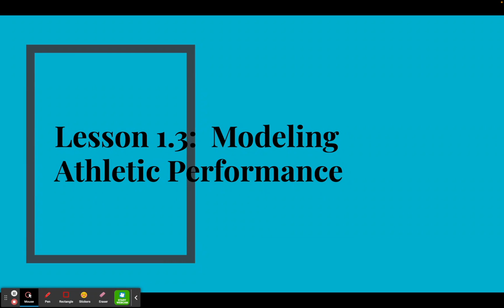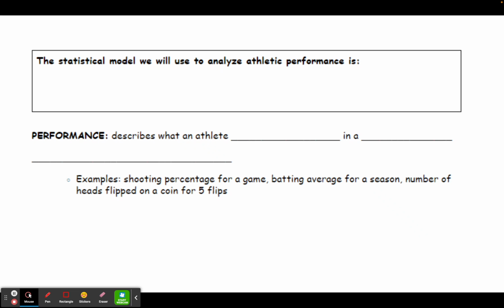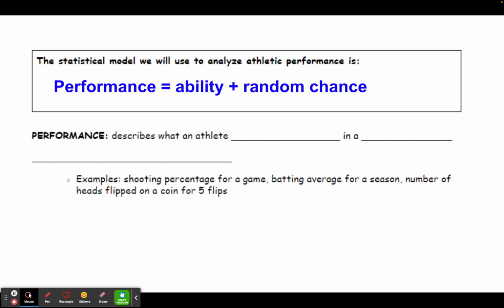Lesson 1.3 is on the idea of modeling athletic performance. In this course, the statistical model we will use to analyze an athletic performance is performance equals ability plus random chance. We're going to define each of the three terms in that equation moving forward.